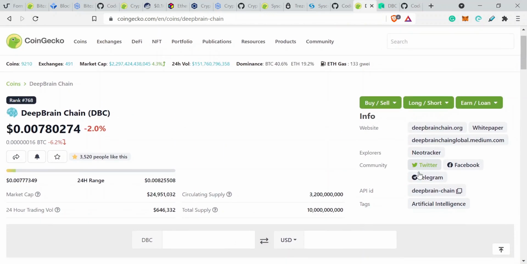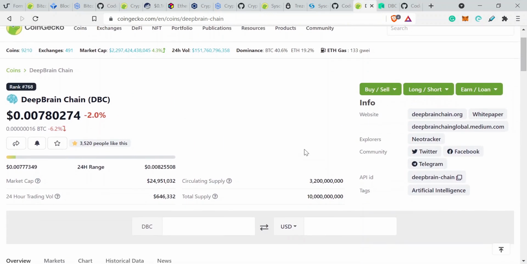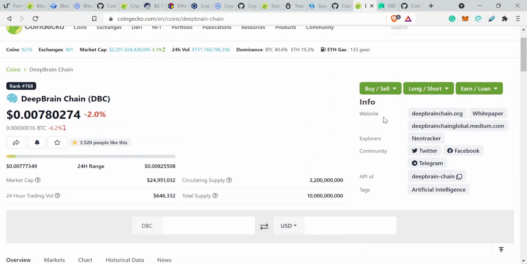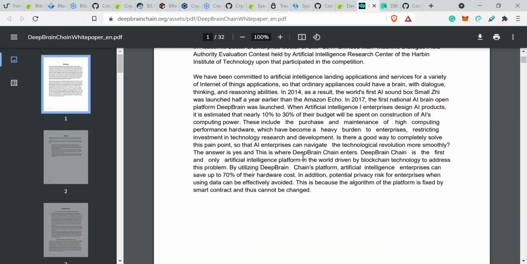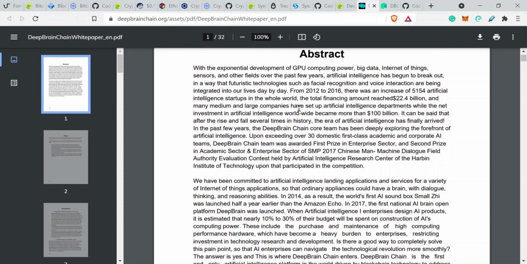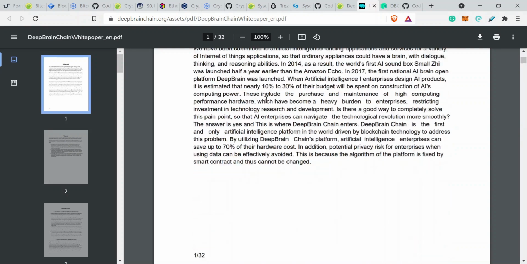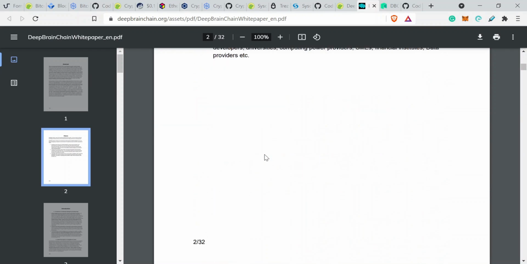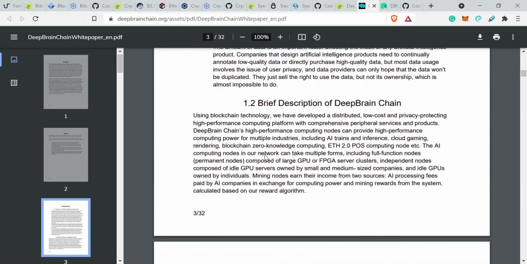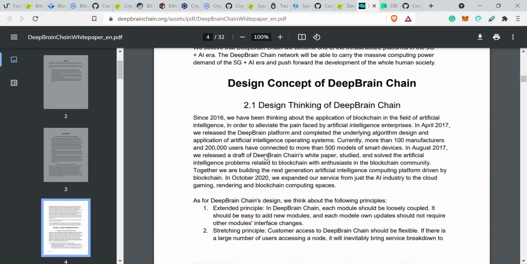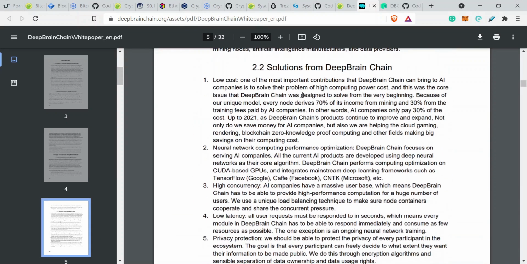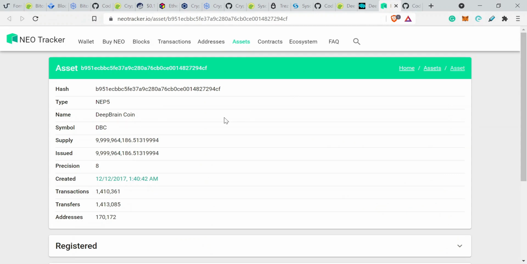So we're actually going to go to another source to find out the actual age of the project. We use the white paper and look when the white paper was actually published. Usually there is a date in the white paper where you're able to isolate it. Sometimes the white paper is created after the creation of the token, in which case you can use the Neo chain.